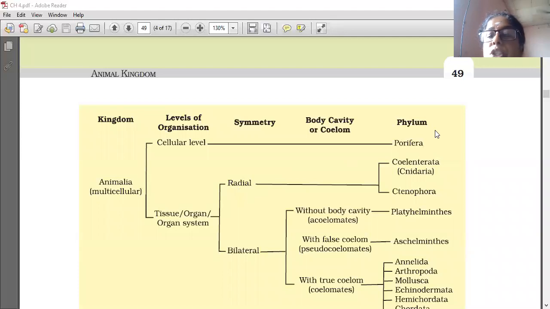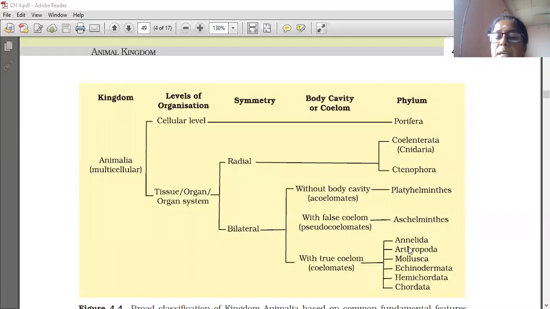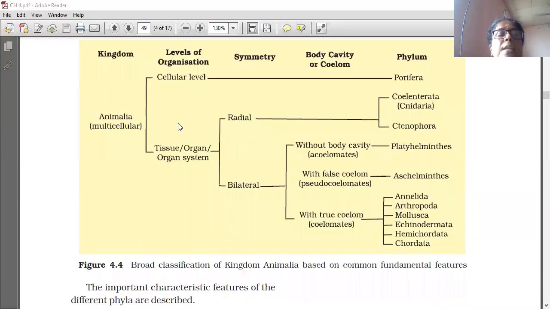Radial symmetry, Coelenterata and Ctenophora. In bilateral symmetry: acoelomates, pseudocoelomates and coelomates. Without body cavity, Platyhelminthes. With false coelom, pseudocoelomates, Aschelminthes. With true coelom, coelomates: Annelida, Arthropoda, Mollusca, Echinodermata, Hemichordata and Chordata. This is the classification. Animalia at the cellular level is only Porifera, the sponges.